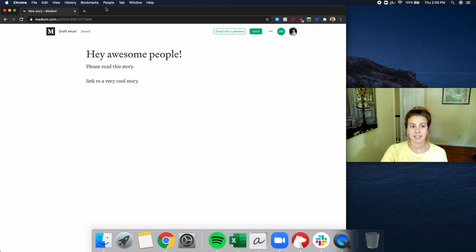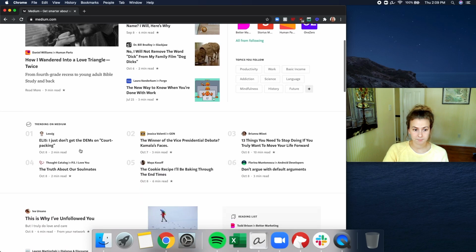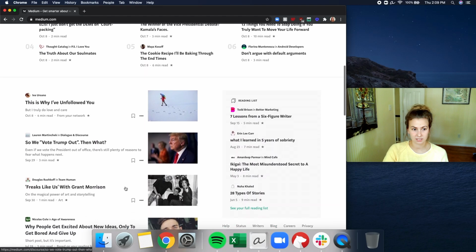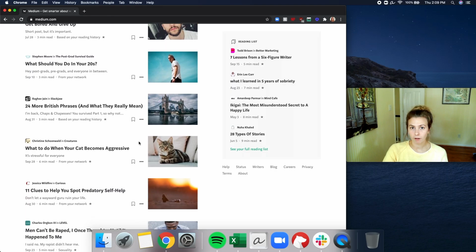The second reason is that Medium is moving, according to them, to a more relational medium. It's hard to know exactly what this means, and Medium themselves have been a little cagey on the subject, but the way I anticipate this being is that if you follow something, that has a lot of power on your recommendations. So look here, half of my recommendations here are from people I follow and half are from publications I follow. Many of these are actually in publications. Half of the trending on Medium are in publications. And scrolling down here, publication after publication. So it's obvious that it matters.